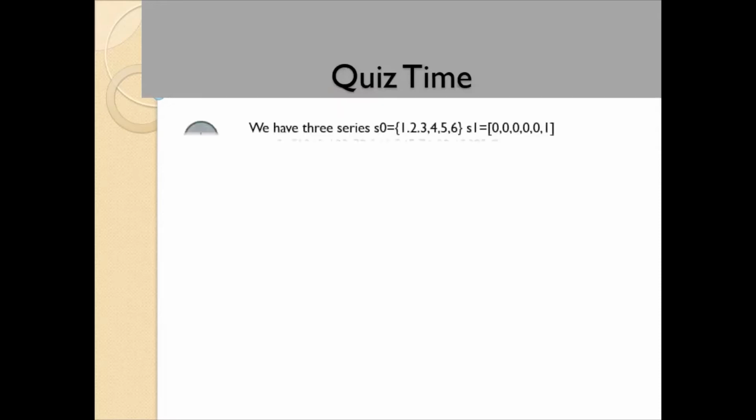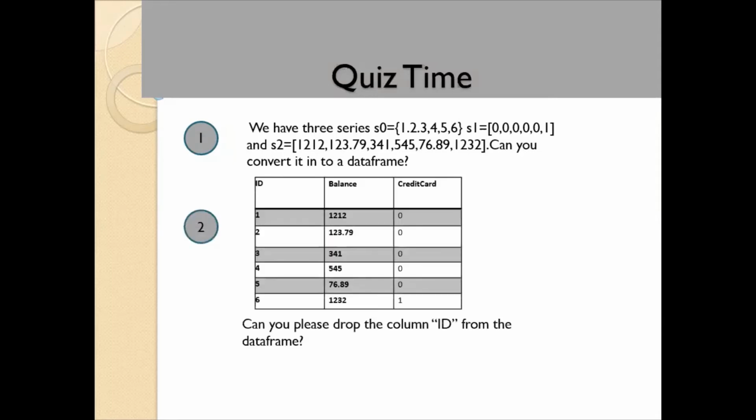Question number 1. It is around series and data frame we have learned. We have 3 series, S0, S1 and S2. Can you convert it into a data frame? Question number 2. We have a data frame with columns ID, balance and credit card. We want ID column to be dropped permanently from the data frame. Question number 3. We want credit card column to be visually represented using Seaborn. Please do try. These are the 3 questions.